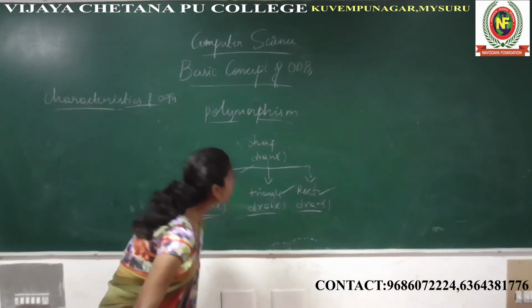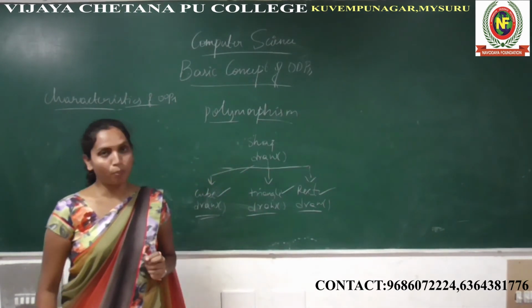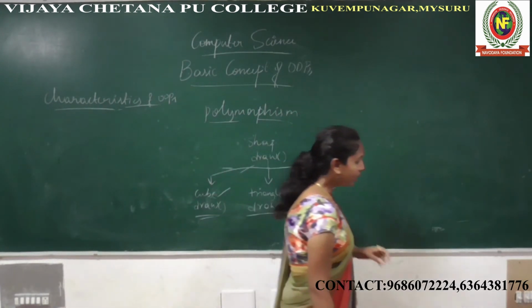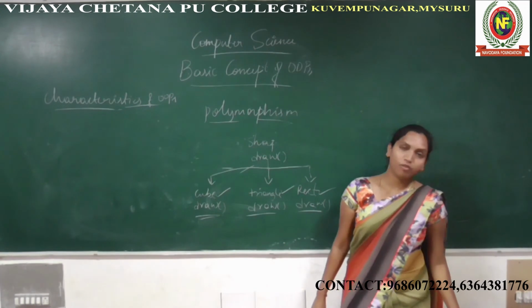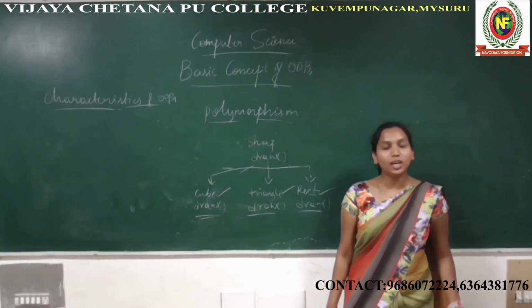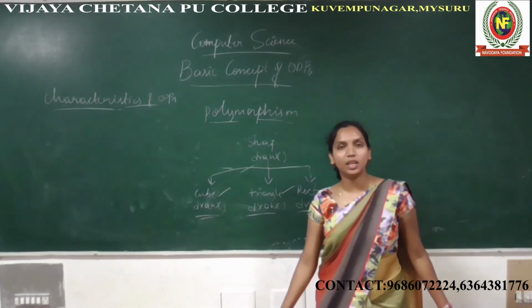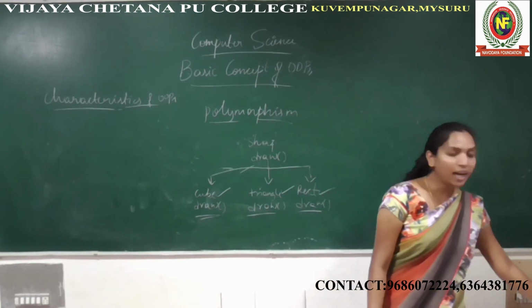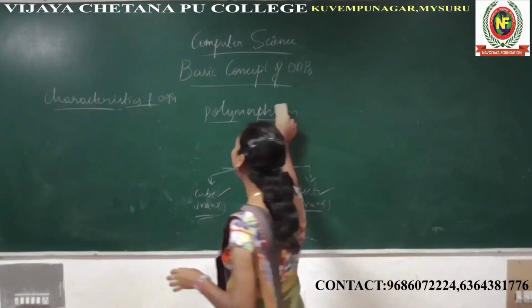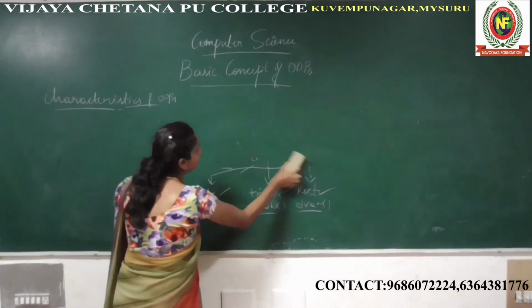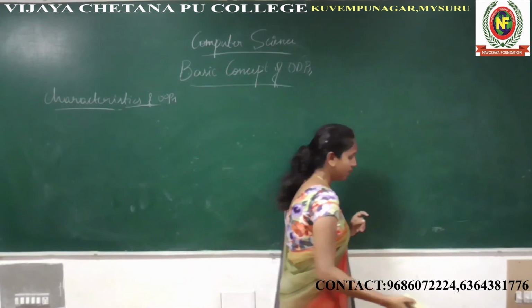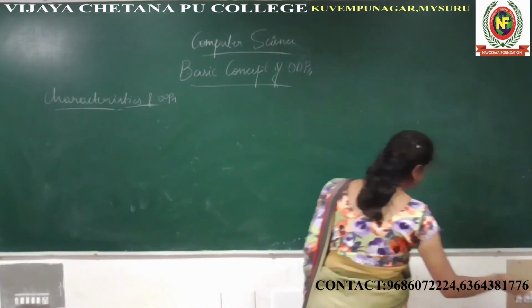So I hope you understood what polymorphism is. Polymorphism is the ability of the operator and function to take multiple forms, that is called polymorphism. Okay, we'll see the next characteristic. The last one, that is message passing.